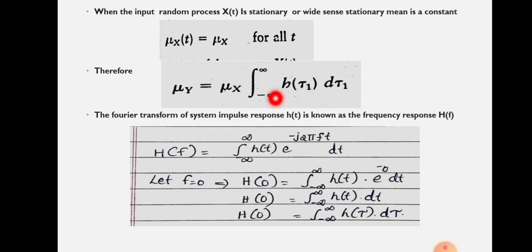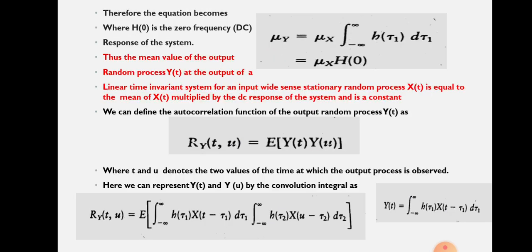That is an important relation. Whenever we put f equal to 0, or when we take the Fourier transform or frequency domain representation of the impulse response, we get mu y equal to mu x into h of 0. You can see h of 0 is also a constant value because it is a function of tau, and here we are discussing random variables, or random processes, which are functions of t. Now here the variable is tau, so we can say that h of 0 is a constant value.